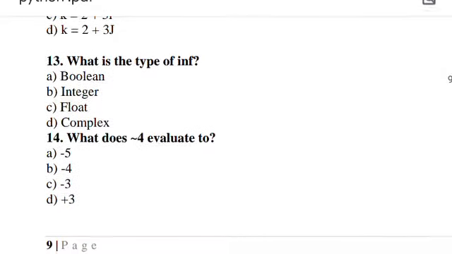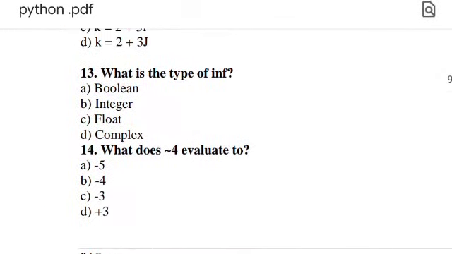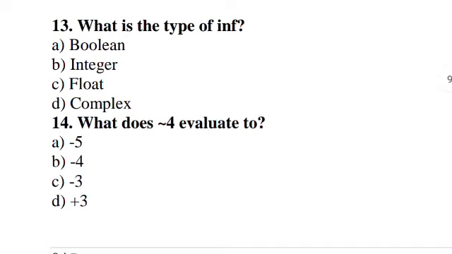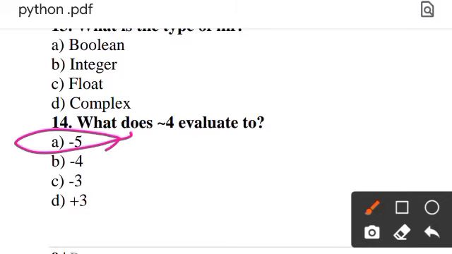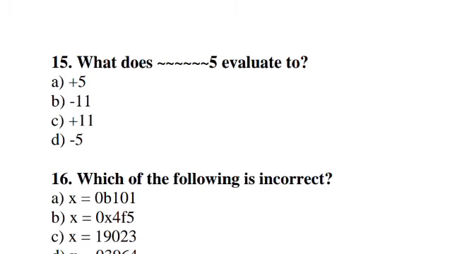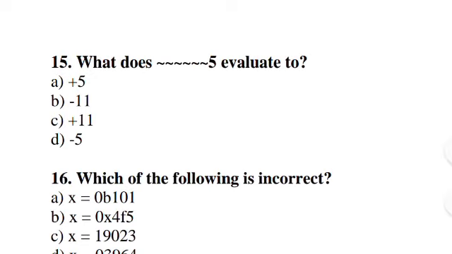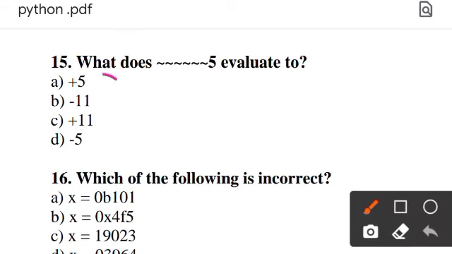Next is, what does 4 evaluated to? Right answer will be option A, -5. Next is, what does dash dash 5 evaluated to? Right answer will be option A, +5.